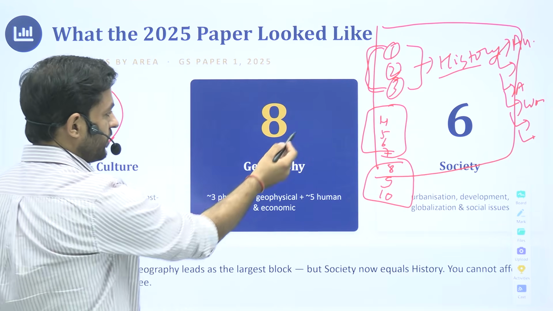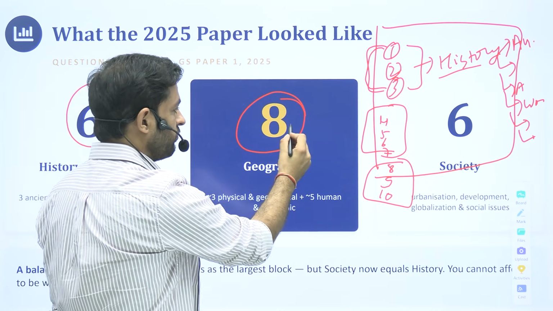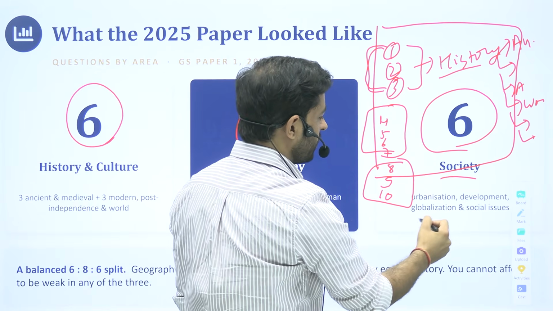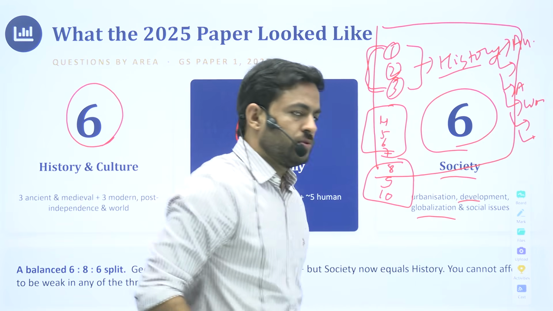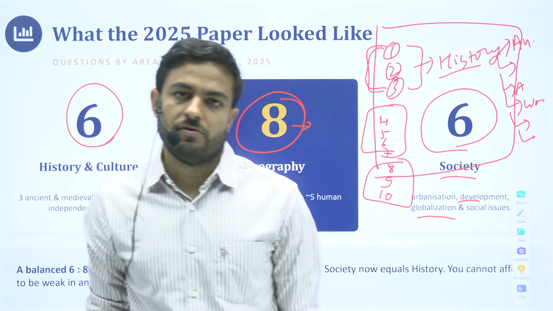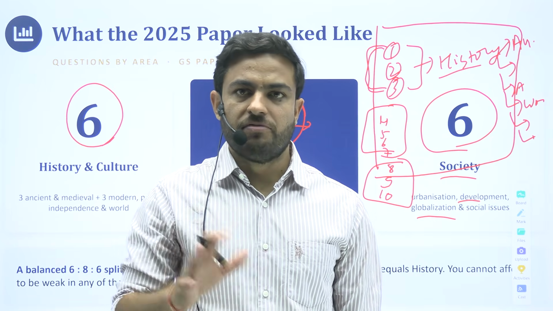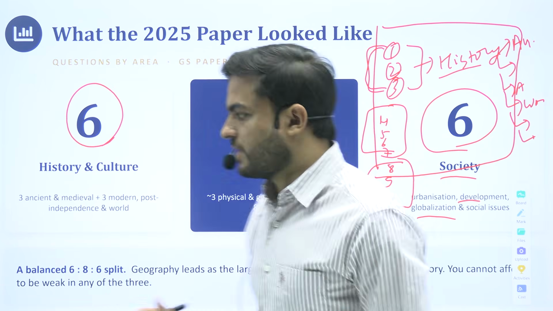So we've discussed it: 8 questions straight away from the geography section, and again 6 questions from the society section. We would be discussing what the important topics from these particular subjects are as well. But this is just a brief idea of what the basic segregation is.